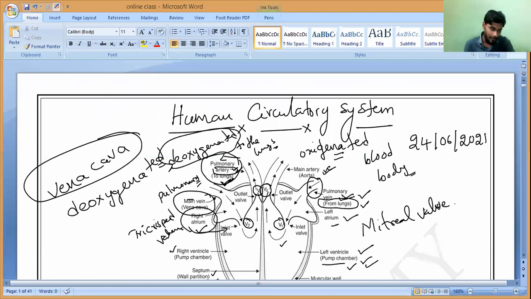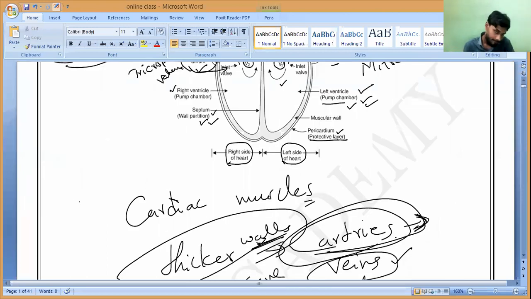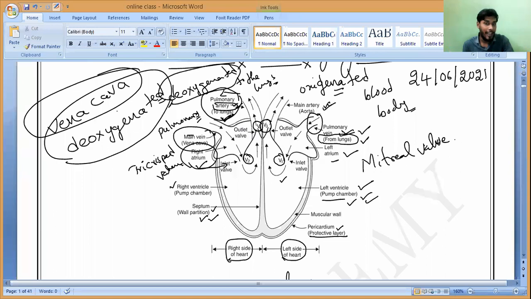Just like the main artery carries oxygenated blood throughout the body, the vena cava carries deoxygenated blood throughout the body, except from one organ. What is it? Lungs.